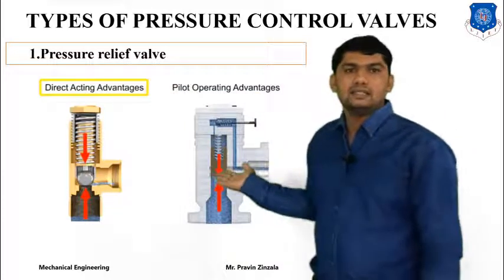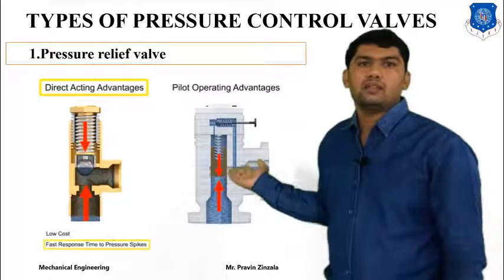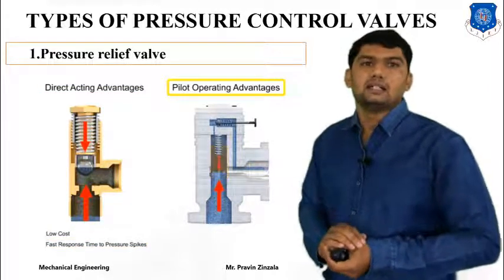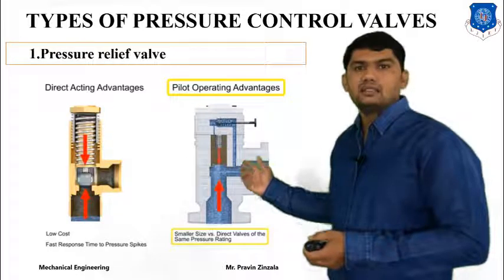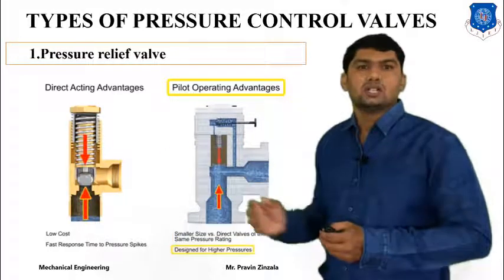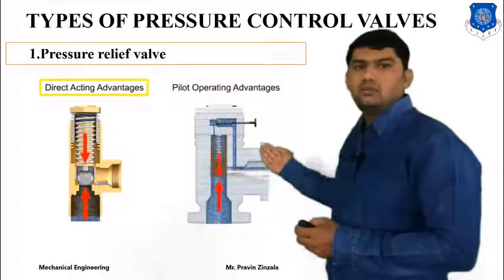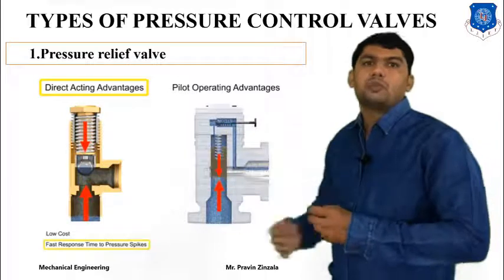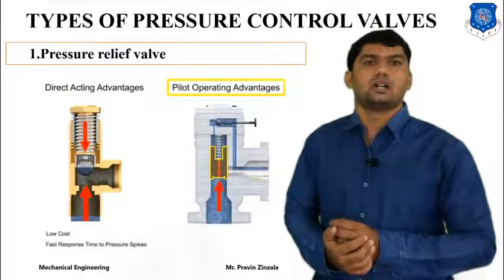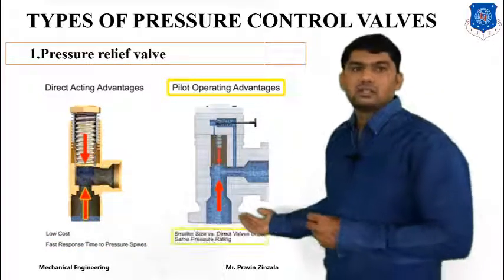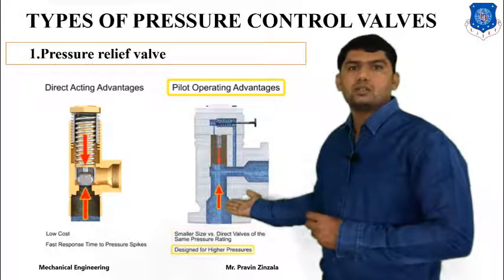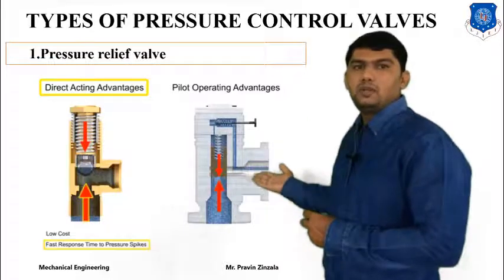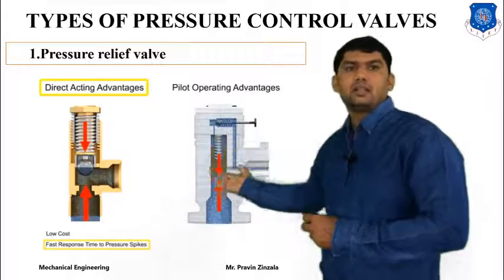Second is the pilot operated valve, or we can say the pilot operated advantages. It has advantages compared to direct operation, because in pilot operated the outlet will be directly connected to the pump or valve operation, so it is on the safer side. Whenever our pressure increases to our preset value, the spool will be moved and fluid will go to the reservoir, it will decrease the pressure, and the valve will be automatically closed.